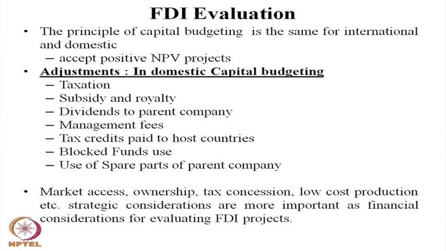Similarly, subsidy and royalty: the domestic economy provides subsidy in the form of lower cost for inputs, free land, power, lower labor charges, and lower local taxes. They also allow the foreign direct investment to take away royalty without any tax. So, that also affects the evaluation process.